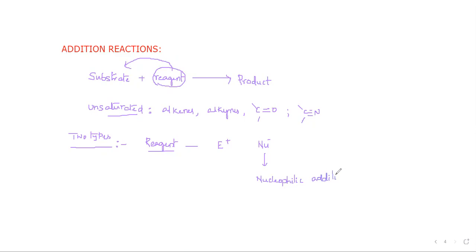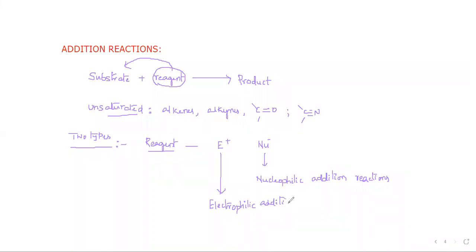Did you get the point I am telling you? If the reaction is attacked by the electrophile, then such a reaction is called electrophilic substitution reaction. Sorry, it is addition. It is electrophilic addition reactions.